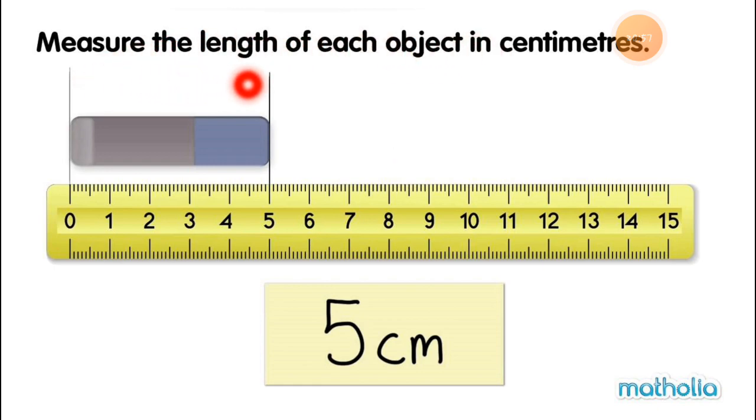Measure the length of each object in centimeter. So here is 0 to 5. This is an eraser. So you have to start measuring this eraser with the 0. And how long is it? It is 5 centimeter long. This is all measured in centimeters. So how long is this eraser? It is 5 centimeter long.